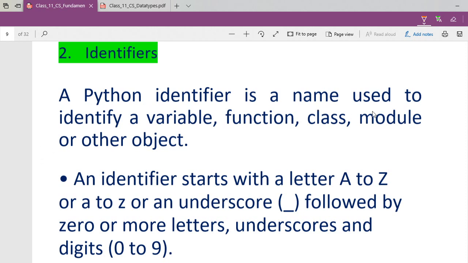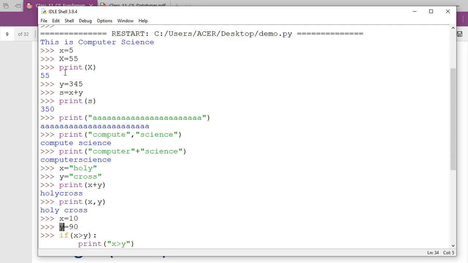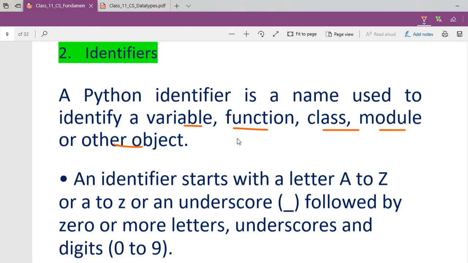See, Python identifier. A Python identifier is a name used to identify a variable, function, class, module, and other objects. Very simple what you are writing. So these are identifiers. You are writing the variable name, this x, this y. The variable name, this x you are defining. So those are identifiers. From today onwards, you are not going to say variable name, but rather you are going to say identifier.